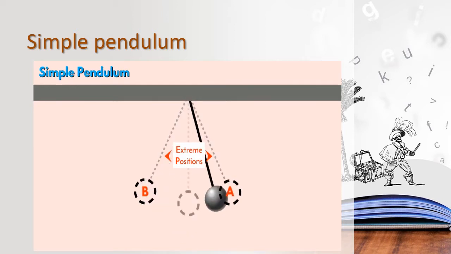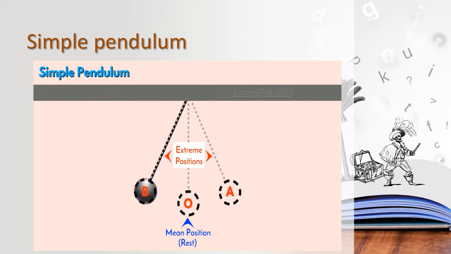You can see the picture of the simple pendulum. What are the parts they have mentioned? There is a bob, it is tied with a string, and it has a rigid support.